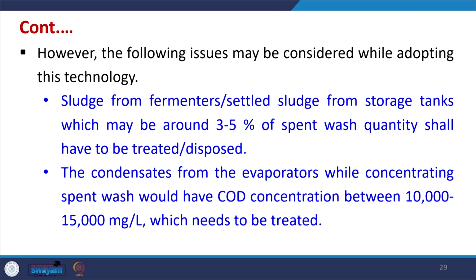The following issues may be considered while adopting this technology: the sludge from the fermenter and settled sludge from storage tanks, which may be around 3 to 5% of the spent wash quantity, shall have to be treated or disposed. So, this is one of the challenges. The condensates from the evaporators while concentrating spent wash may have high COD concentration, and these themselves have to be treated.